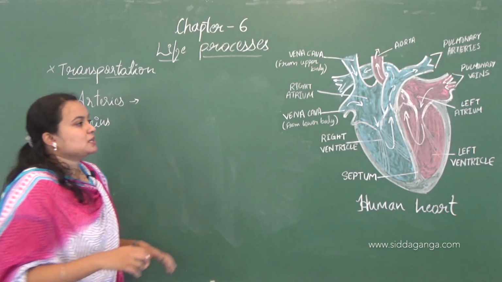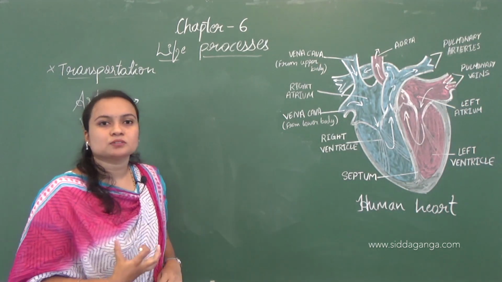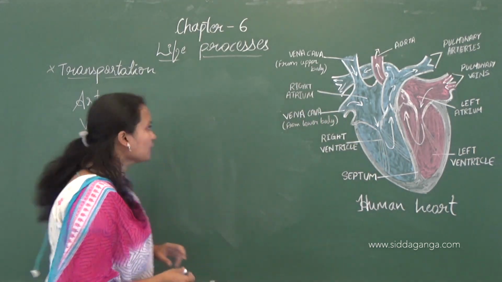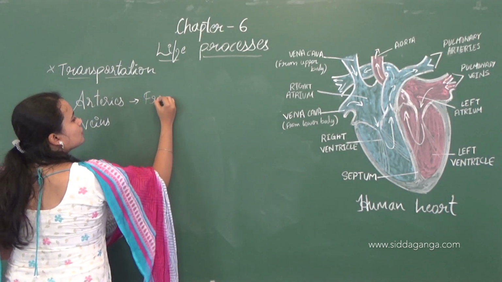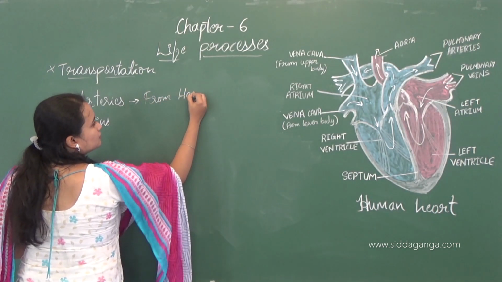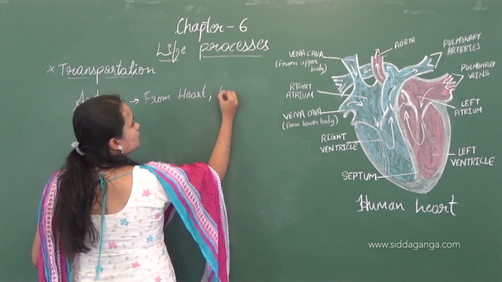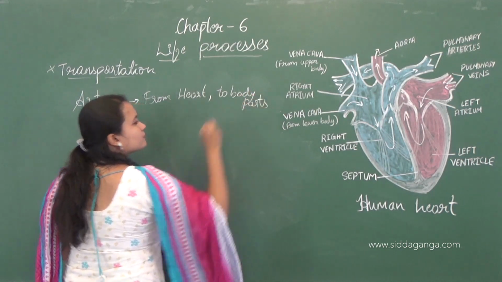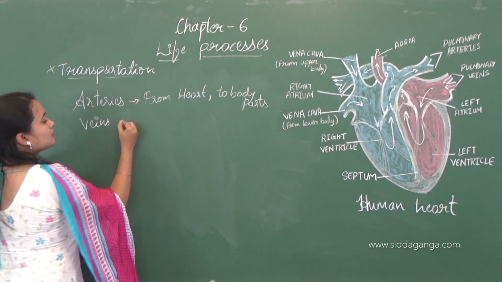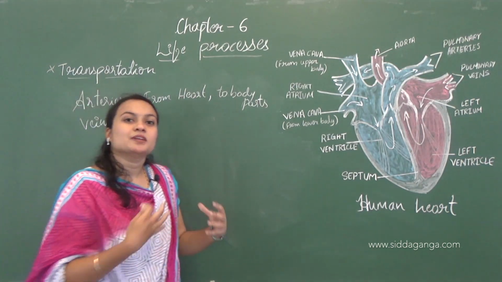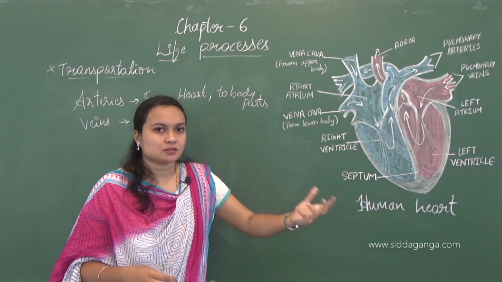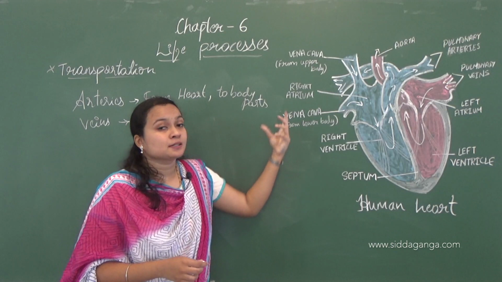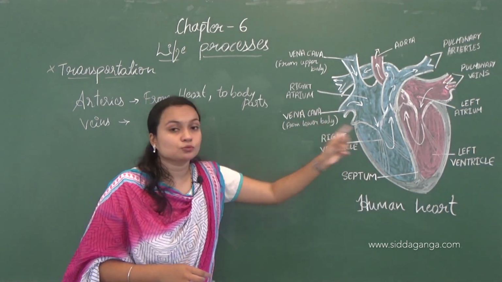So these arteries will transport the blood from the heart to the body parts, whereas veins will transport the blood from the body parts to the heart.